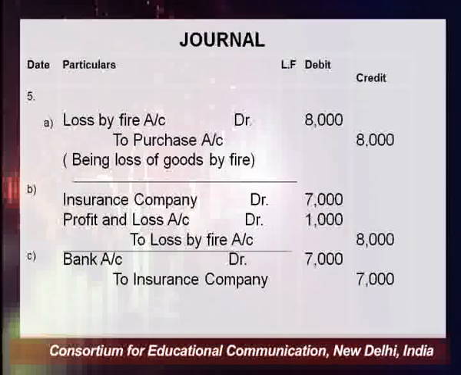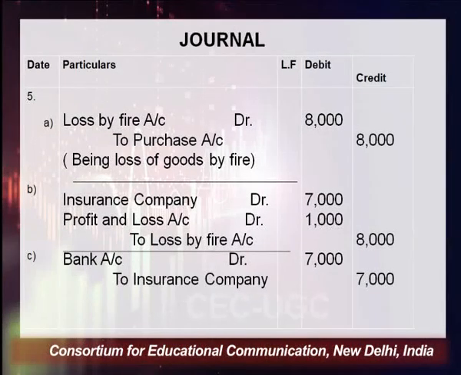So you have to pass one more entry as the insurance company admitted the claim. Let's take this example first: if the insurance company admitted the claim for the full amount, the loss was rupees 8,000 and the insurance company admitted the claim for the entire amount, that is rupees 8,000.